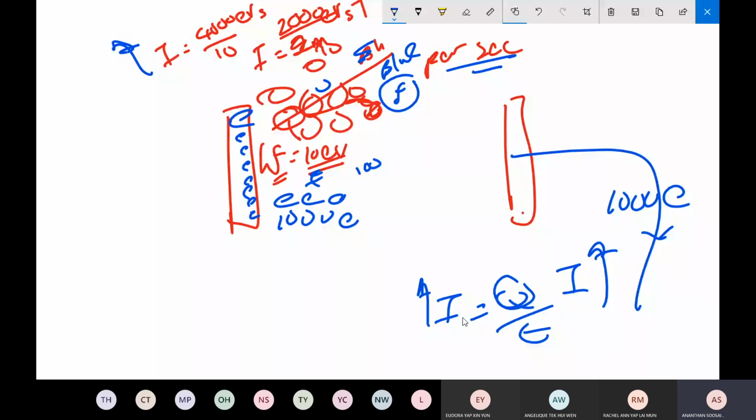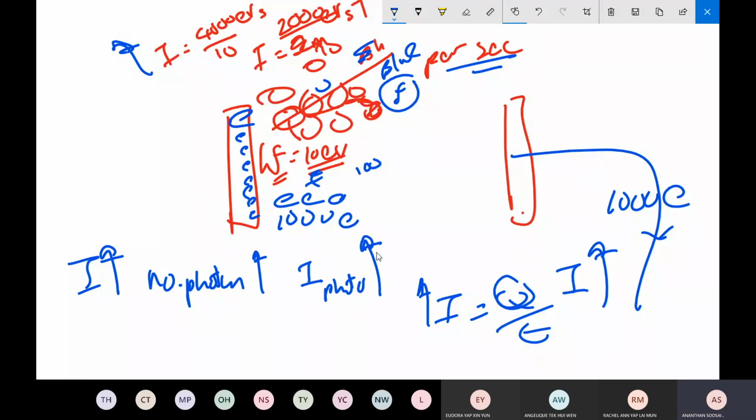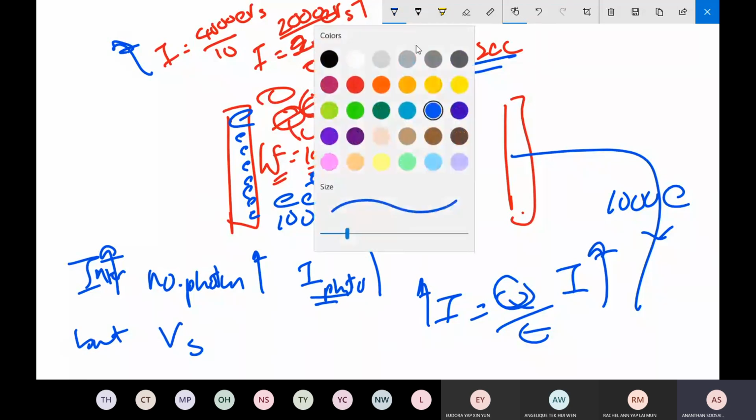So rising intensity means rising number of photons. Therefore the photo current rises. This is intensity, don't get confused. This is photo current. But what happened to the stopping potential? This is the question. What happened to the stopping potential?